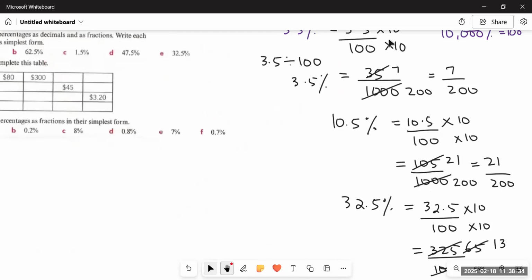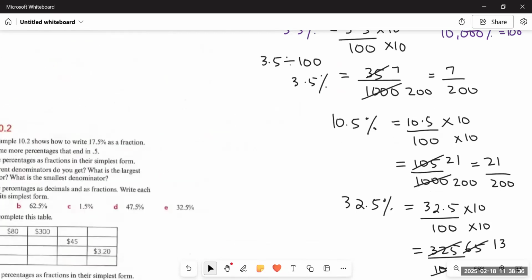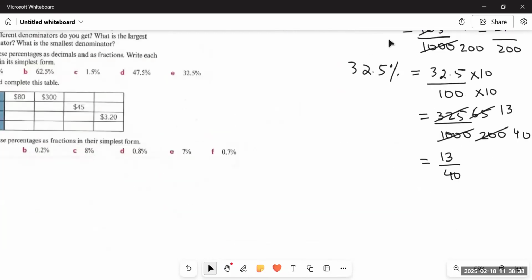Okay, so what have we learned in this question? That we have to convert the decimal into a fraction by multiplying it by 10 if there is 0.5, and after that we just have to simplify them.